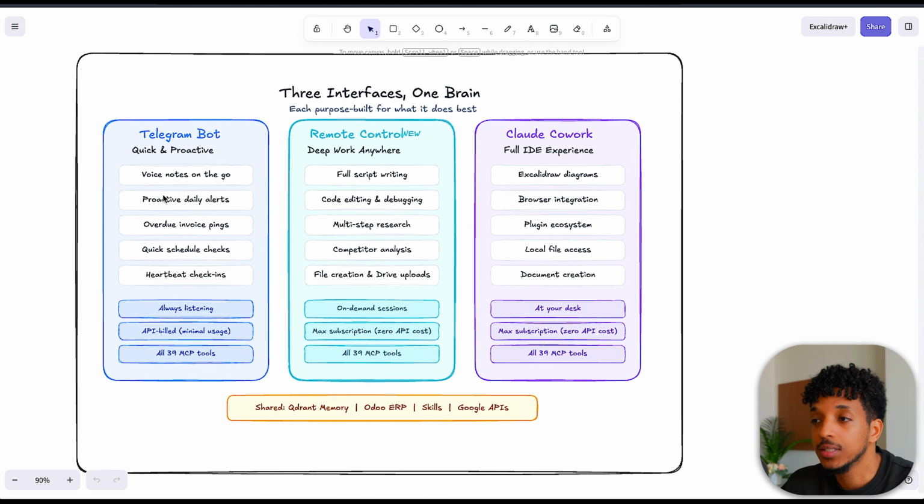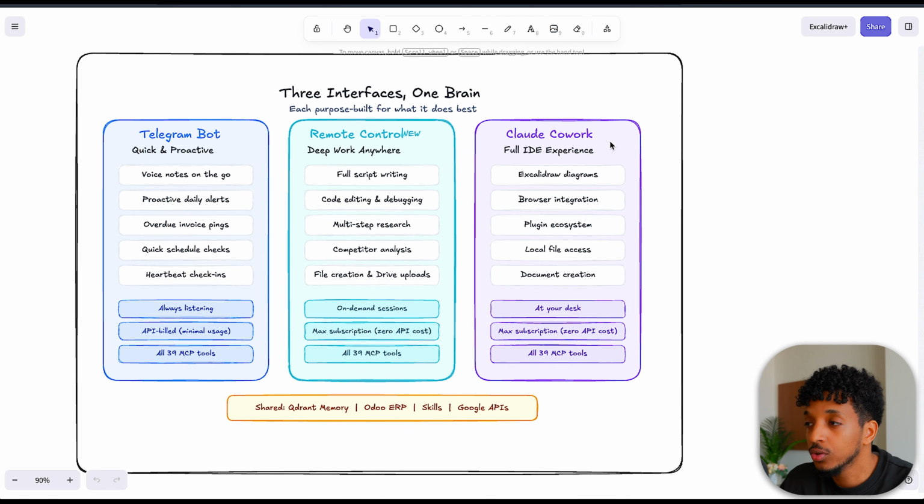On the left we have the Telegram bot. This is quick and proactive. I'm using only the Sonnet 4.6 model here to have voice notes on the go to add tasks. We get the proactive daily alerts from here. We get the trend pulse, which basically tells me everything that's going on in the space, all the different content that's happening, and gives me a summary every day. We have overdue invoices, pings, quick scheduling checks and heartbeat check-ins. So this is what I'm using the Telegram bot for. It's always listening. The downside is this is API built, so we keep it to minimal usage, and it has around 40 different MCP tools.